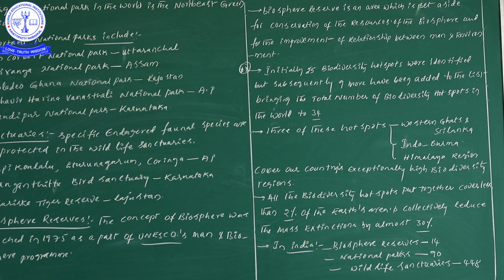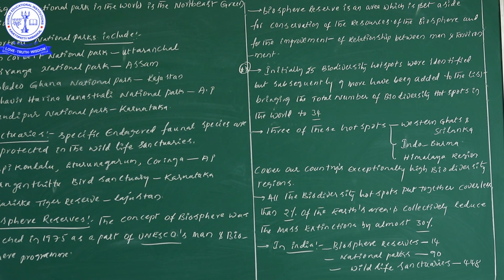From here onwards, try to concentrate on textbook information. Initially, 25 biodiversity hotspots were identified, but subsequently 9 more have been added.